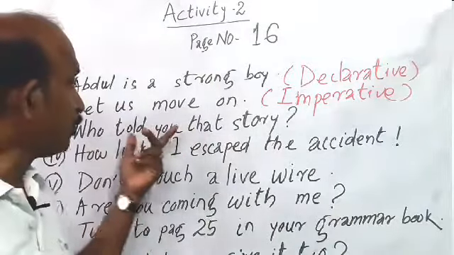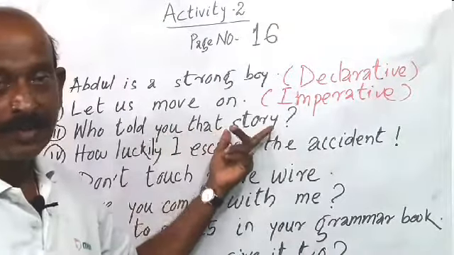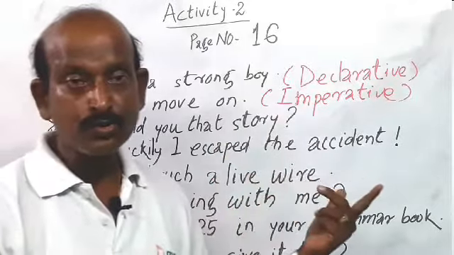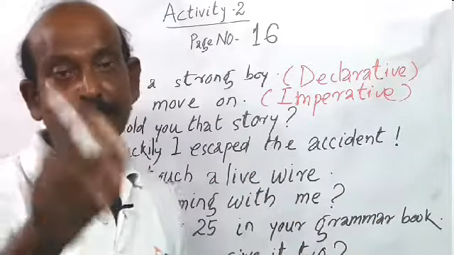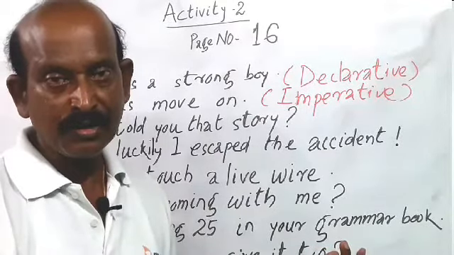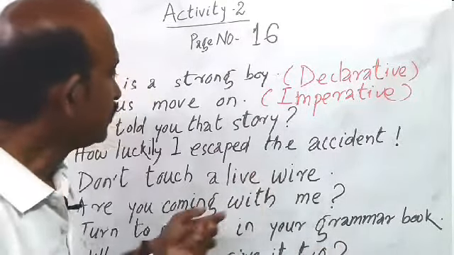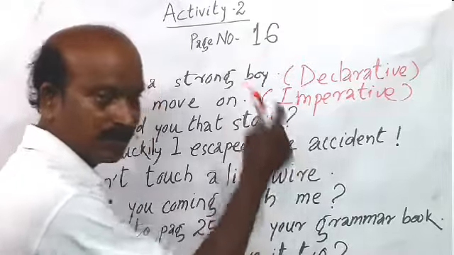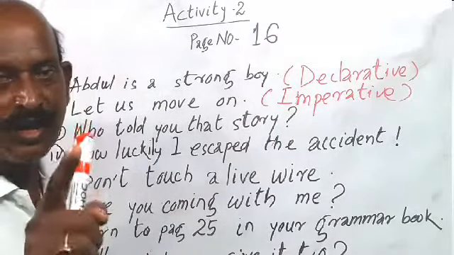So here, who told you that story? If this question is asked, you will have to say the name of any person. Name of any person means that is the noun. And next, this also ends with a question mark.